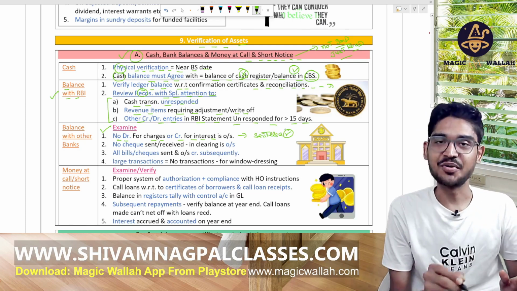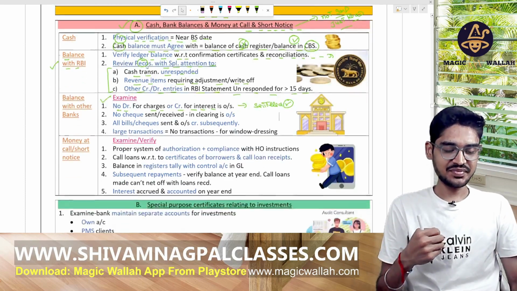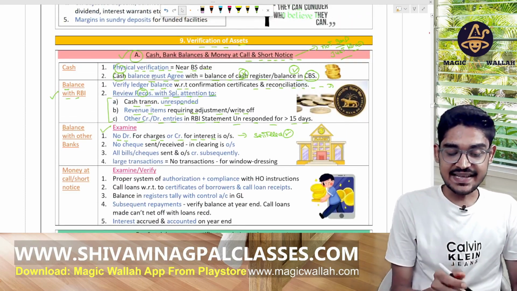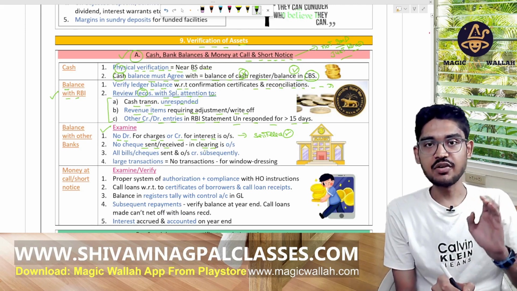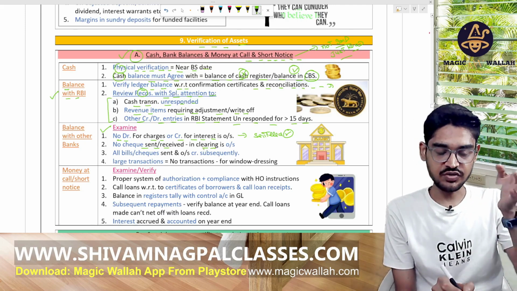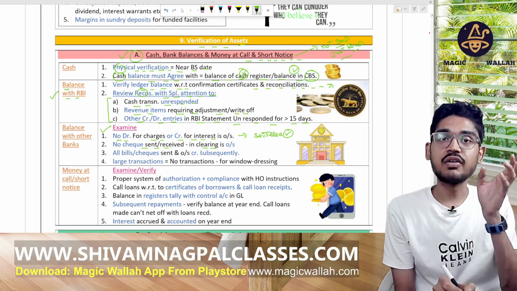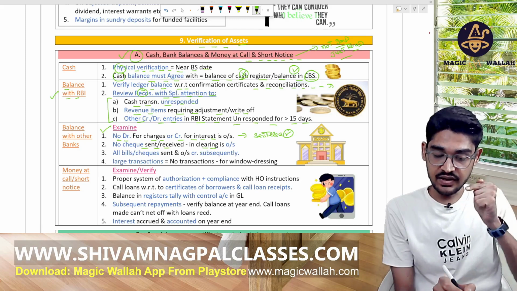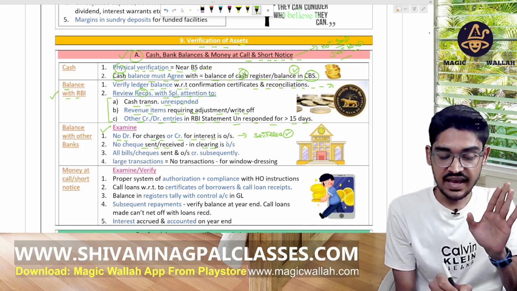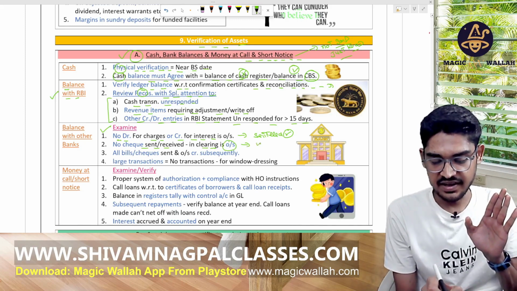Now, no cheque sent or received in the clearing. As we have seen in the last lecture of this bank audit, how the process works for cheque clearing. So no cheque sent or received in clearing is outstanding. Means everything is settled. Nothing is pending here.